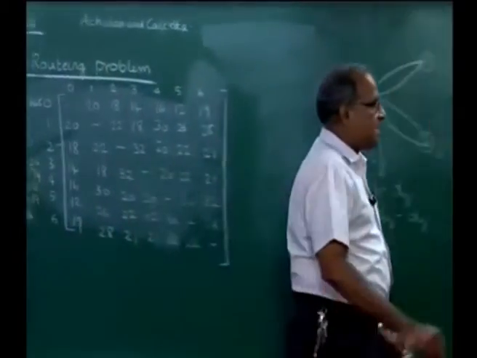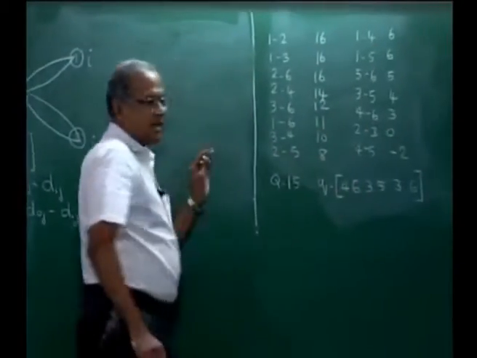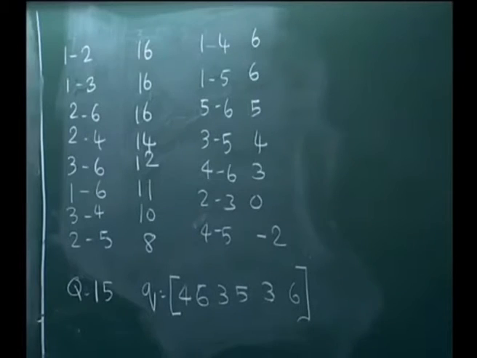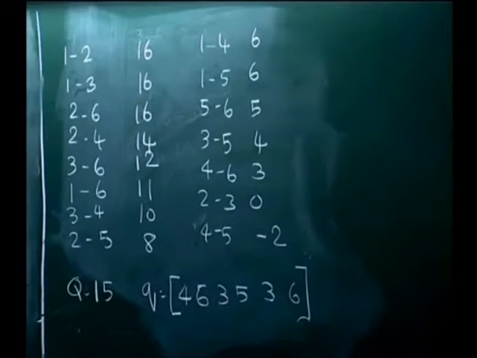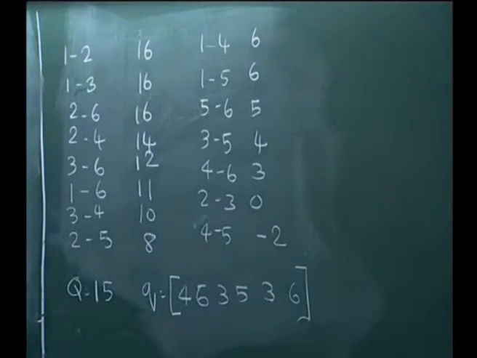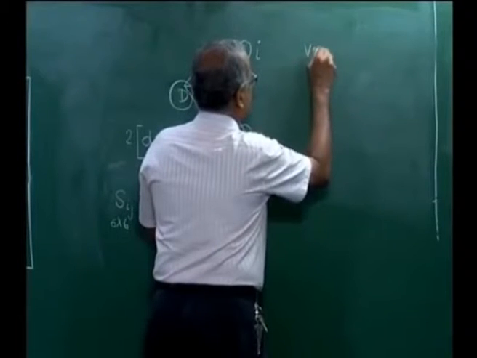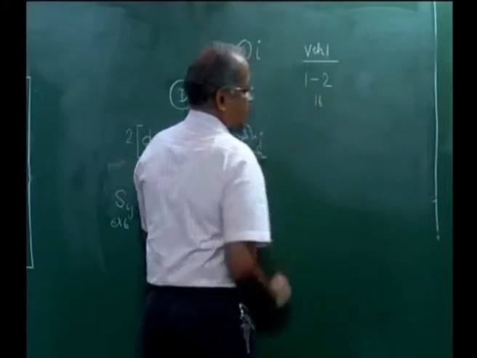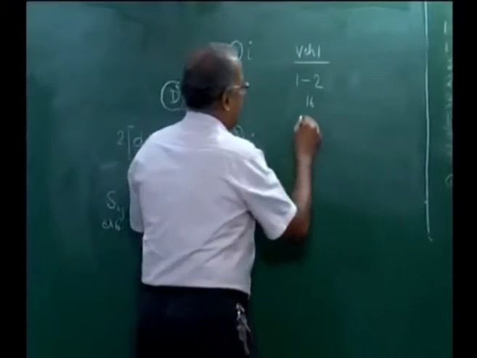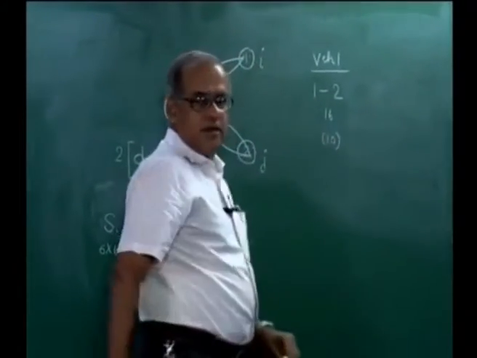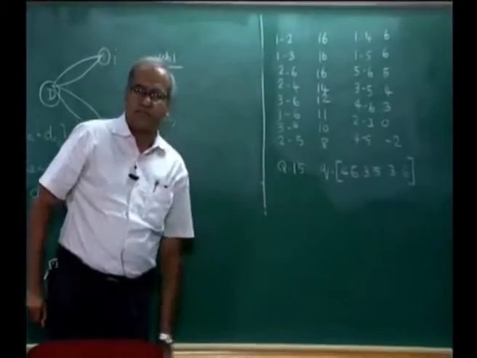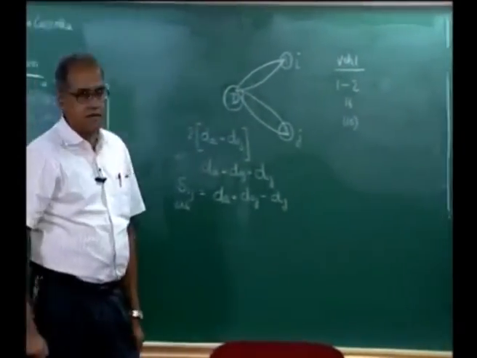The other thing I have done is I have already written these savings in sorted order, in decreasing or non increasing order. So, the Clark and Wright algorithm will begin by looking at the highest saving, which is 1 and 2. It starts with vehicle 1, puts 1 and 2 together to have a saving of 16, and if we put 1 and 2 together, we use 10 units of the demand. The vehicle has a capacity of 15, the requirement for 1 and 2 is 10, so we use up 10 out of the 15.